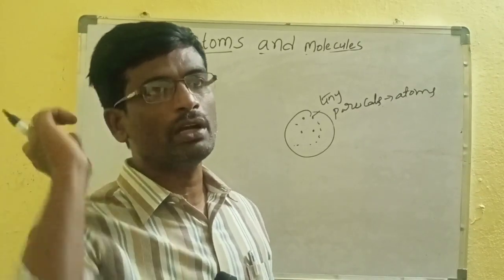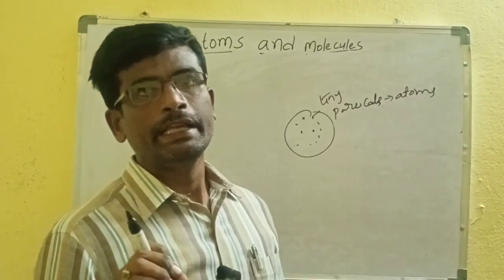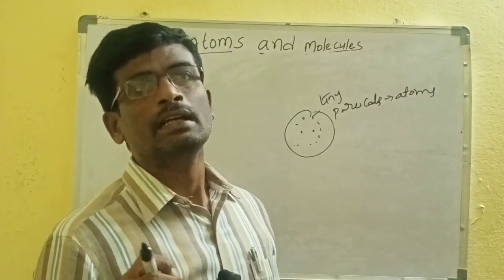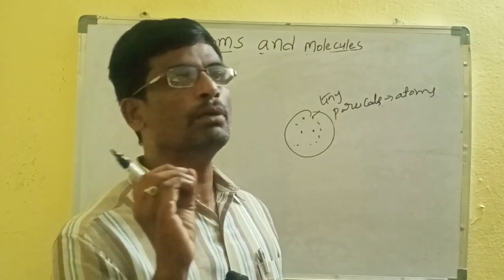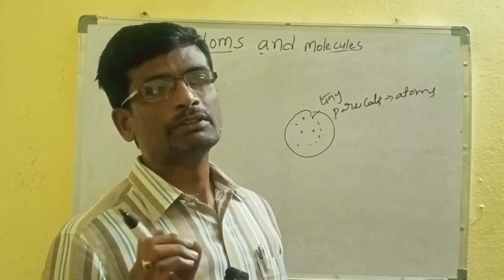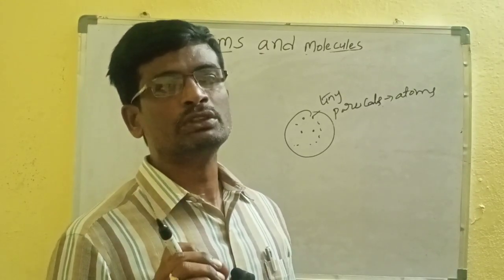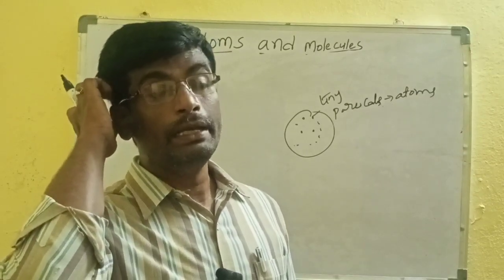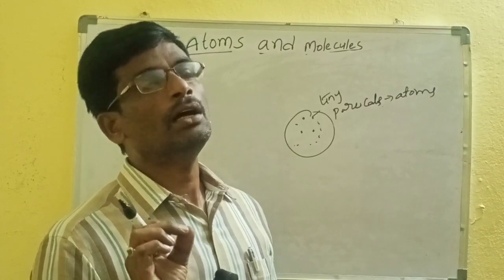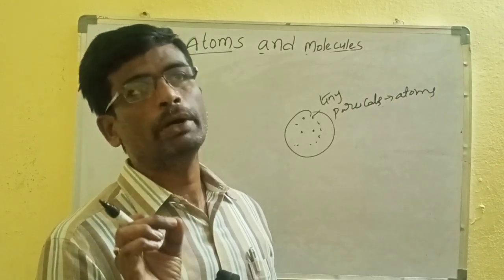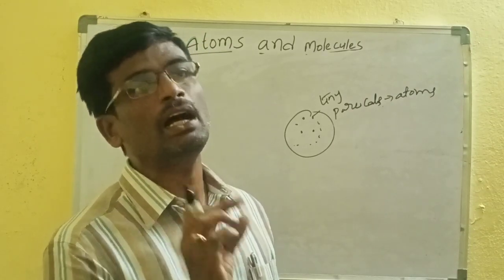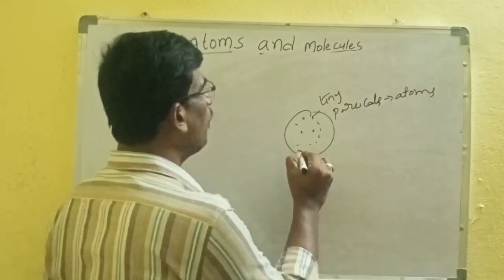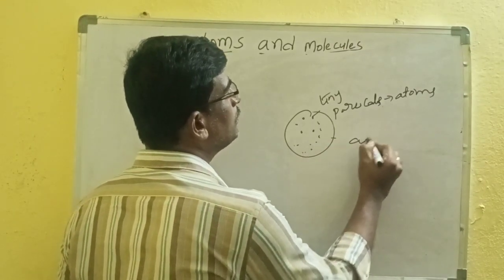We can't see these atoms with the naked eye, or even with an electronic microscope. To see them, we use a helium neon laser. Only by using this is it possible to see atoms.